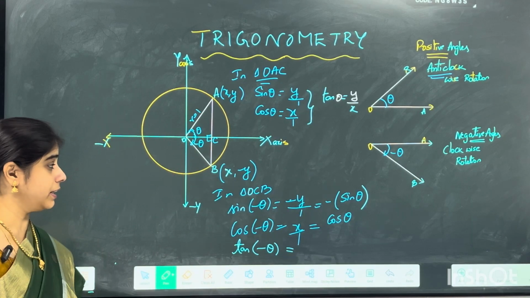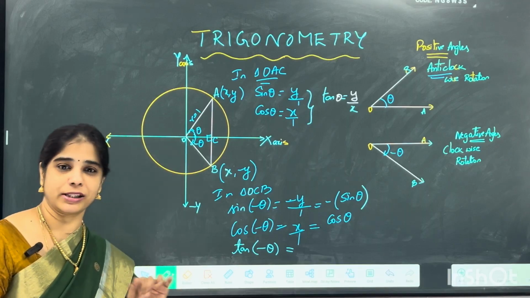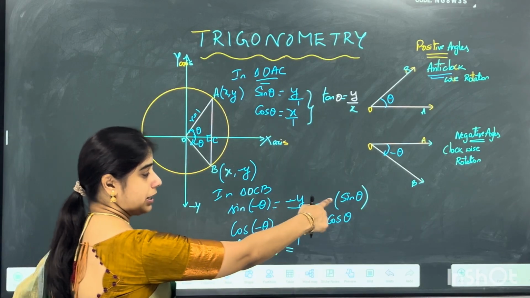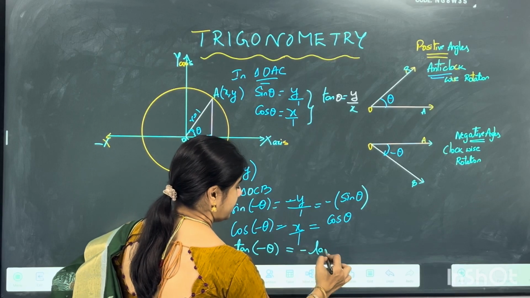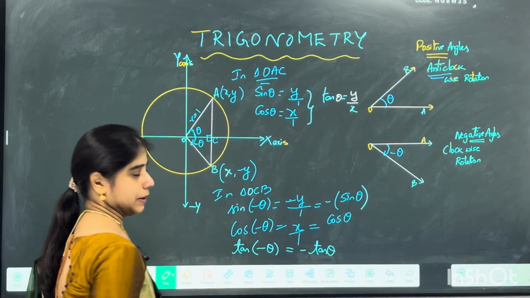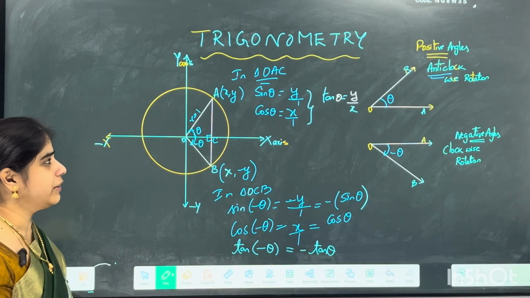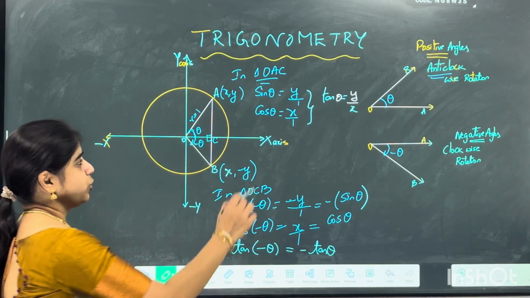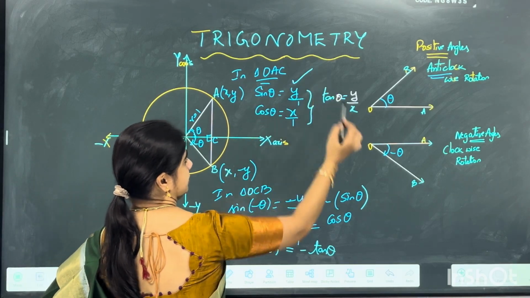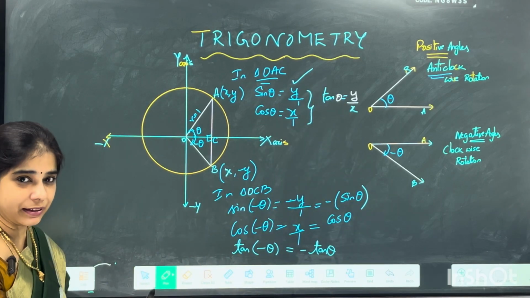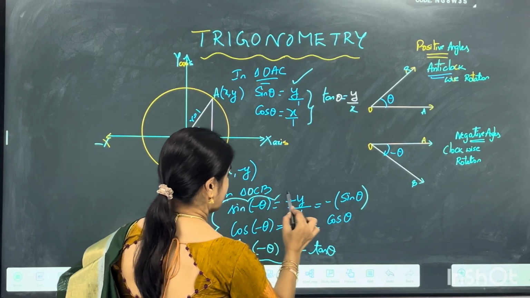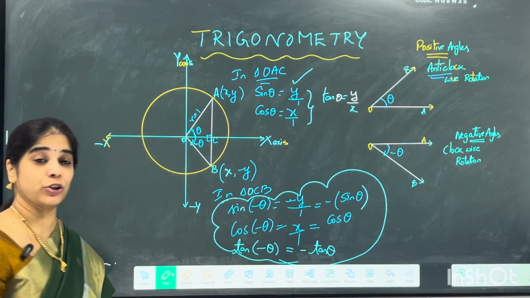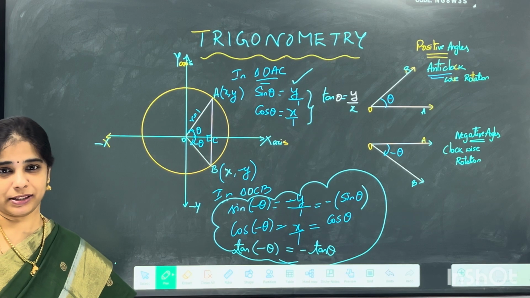Tan minus theta is sine minus theta by cos minus theta, which is minus sine theta by cos theta. Obviously, that will be minus tan theta, right? So what are the informations that we got from this? Our sine theta, cos theta, tan theta, we have made use of them and we found sine of minus theta, cos minus theta and tan minus theta, right?